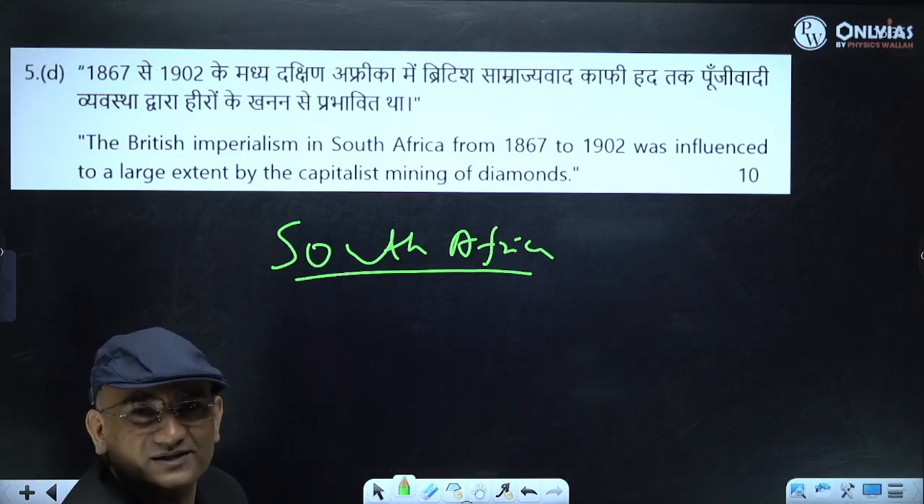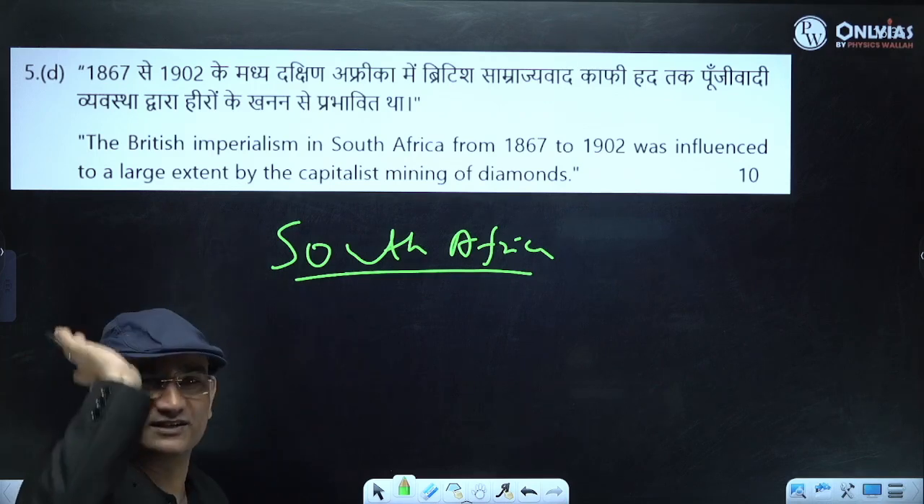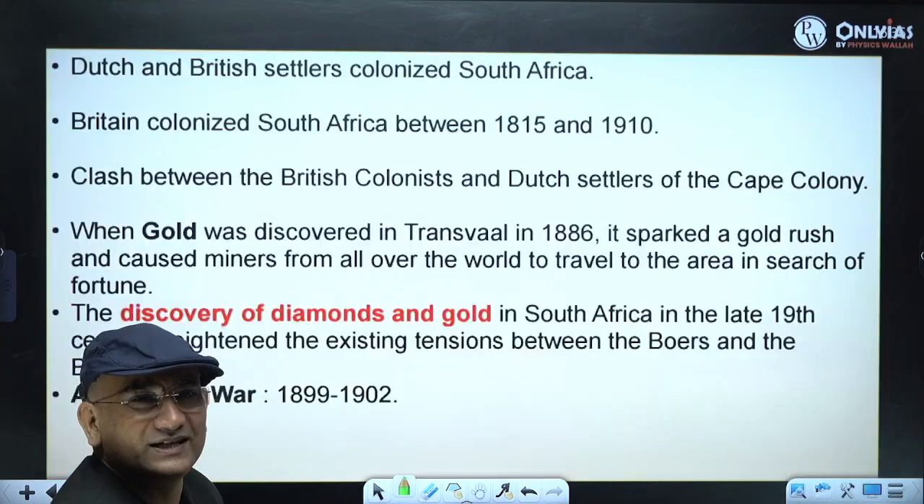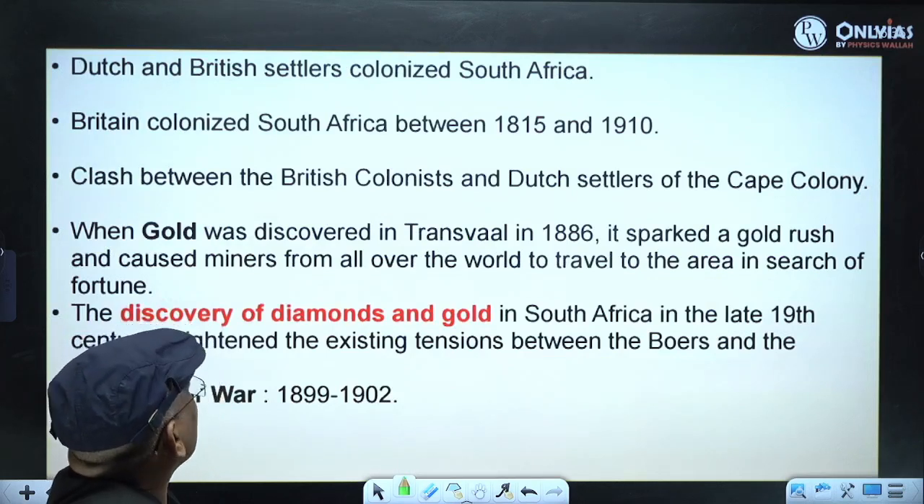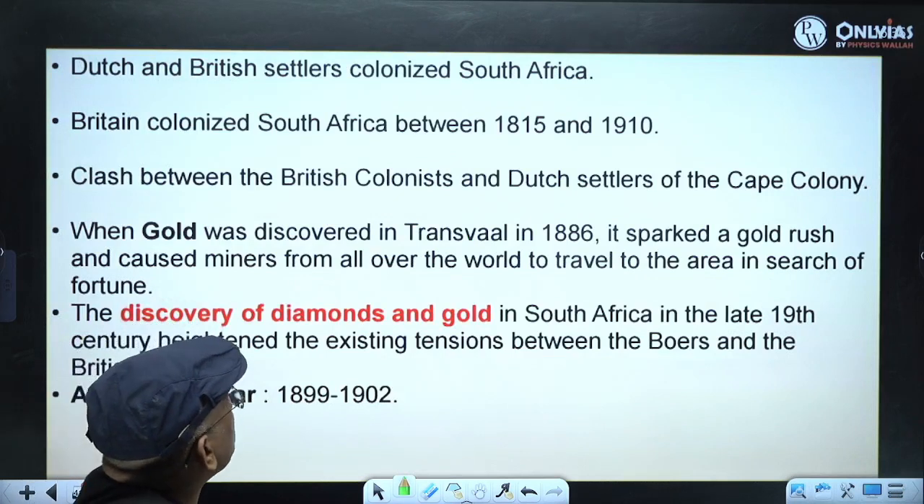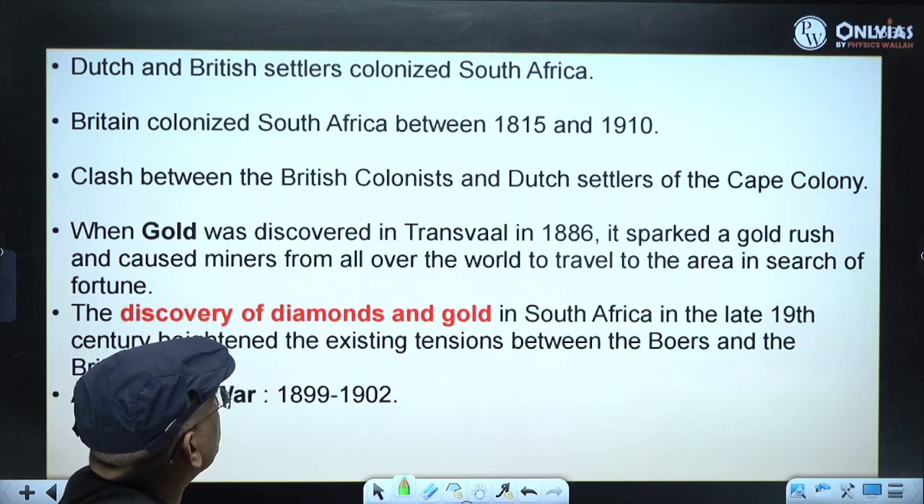They became serious. Now they wanted that in South Africa, only I should be there. Gold rush started. Right? So you will see that Dutch and British settlers colonized South Africa. Britain colonized South Africa between 1815 and 1910. Before this, who was there? Dutch. There was clash between British colonists and the Dutch settlers called Boers.